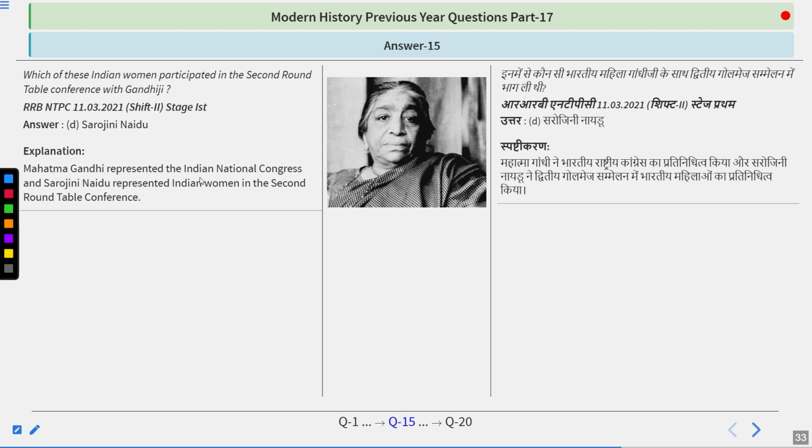She was also the first Indian woman who became the president of Indian National Congress during the Kanpur session in 1925. So do you remember her name? Her name was Sarojini Naidu.